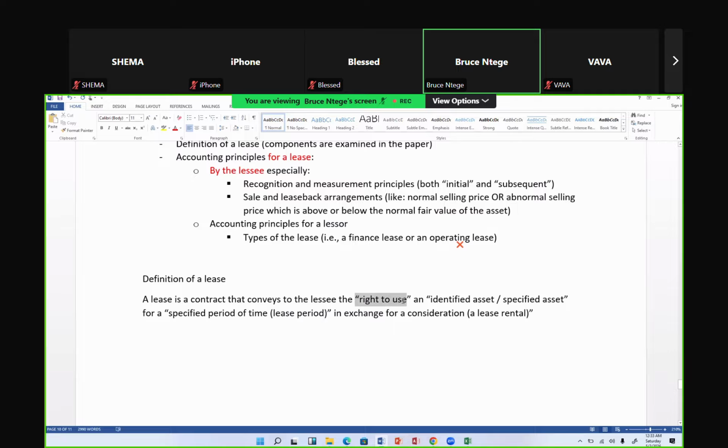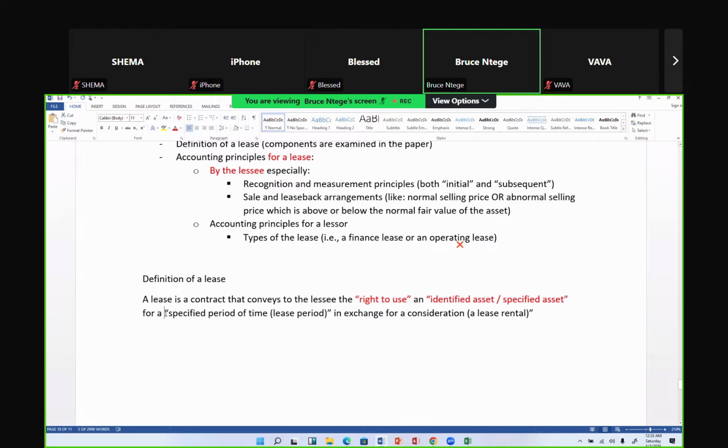He wants to see whether in that scenario you're able to see that there's a right of use, and that right of use is attached to an asset that has been identified. So they make that asset so specific in the scenario. Perhaps a vehicle of this type, a Toyota, a Land Cruiser, a van, a lorry, a trailer. They make it so specific, including even the number plates, the engine number, the registration number.